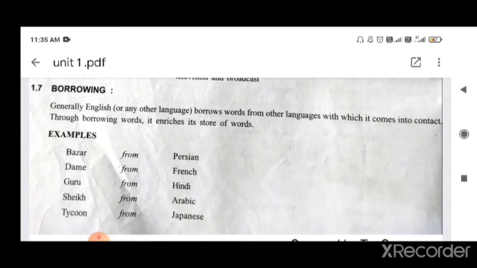Through borrowing words it enriches its store of words. So we can understand it easily that when we are taking something from someone, then we are surely enriching our treasure, our store of words.